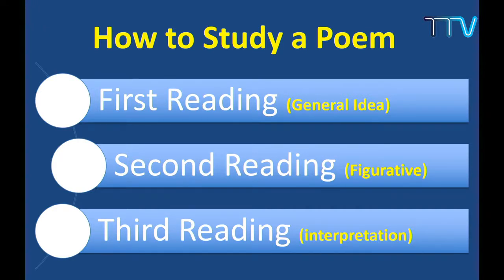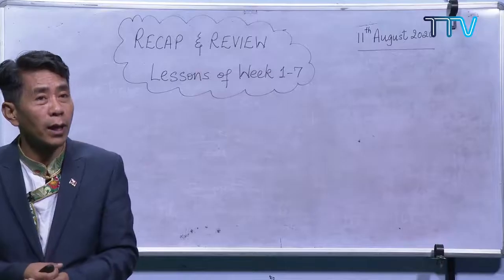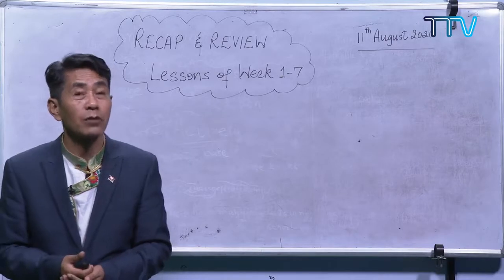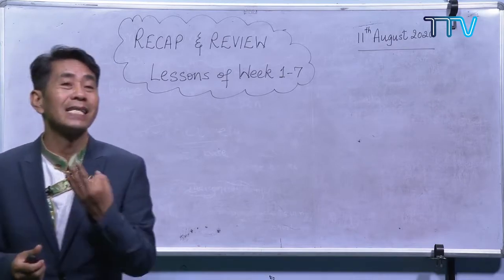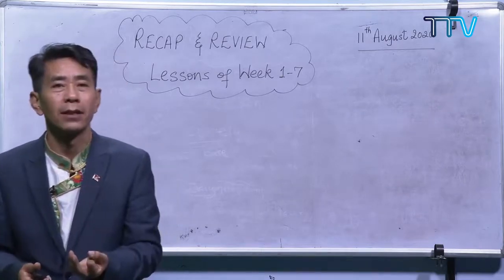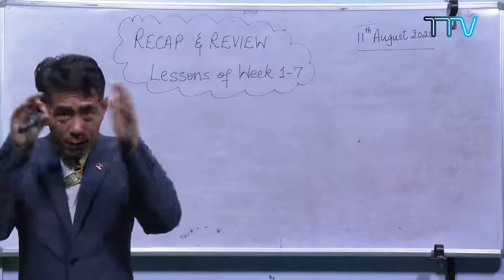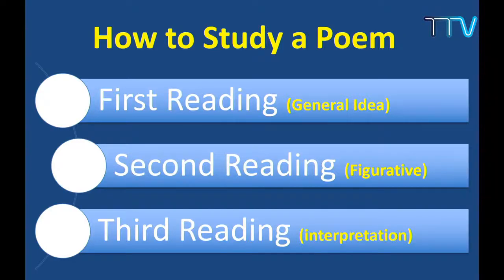The reading of a poem, it's there in our textbook. In our textbook, we have got all these things. We have got prose, we have got poem, we have got drama like this. Now, when it comes to poem, what are the things that you have to keep in mind? You have to at least read three times. The first one, just to get some general idea about the poem, you read the title, you may find some kind of illustration there. That is the first reading.